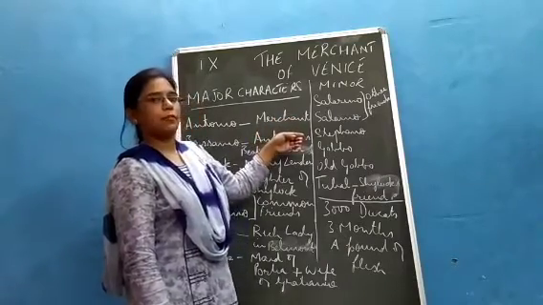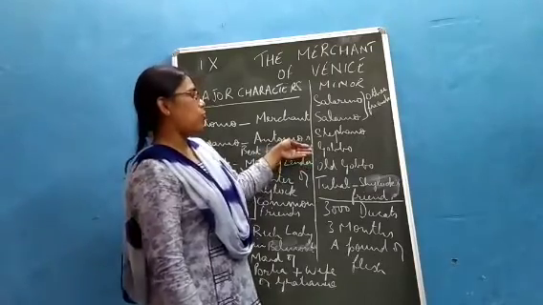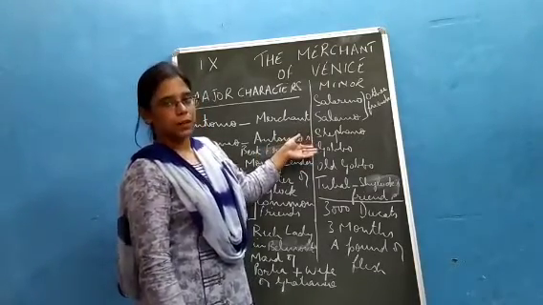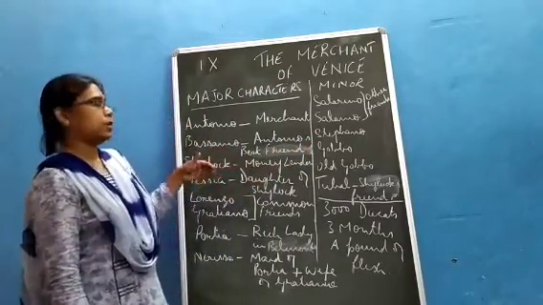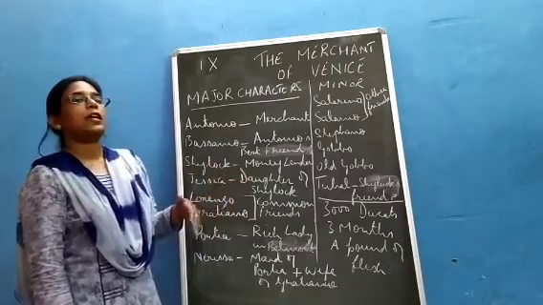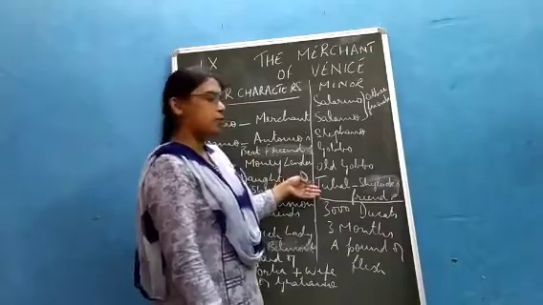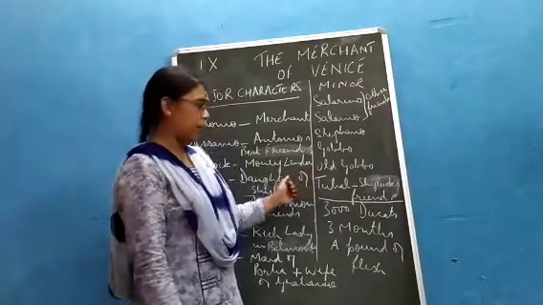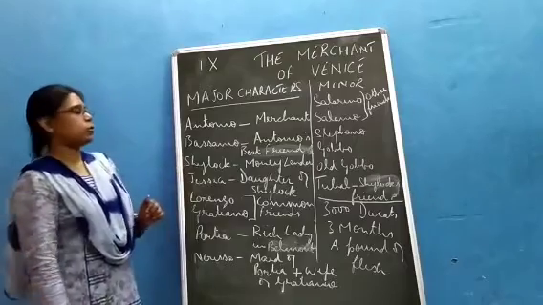Stefano, he is a friend. Gogo and old Gogo. Gogo is a servant. He was a servant of Shylock, but later on he becomes the servant of Bassanio. Then you have Tubal, he is Shylock's friend. And now I'll recap the story for you.